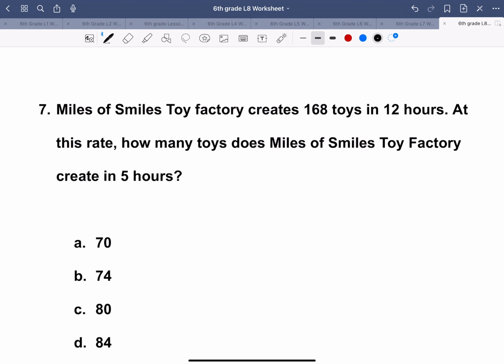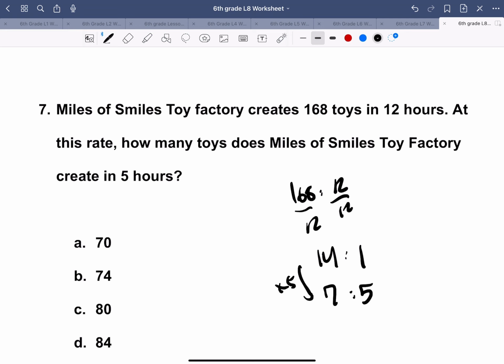Small's Toy Factory creates 168 toys in 12 hours. At this rate, how many toys does Small's Toy Factory create in 5 hours? So 168 to 12, we divide 12 on both sides. Dividing on 12 on both sides will actually get us 14 on here and 1 on here. And since we want the hours to be 5, we multiply this by 5 to get 70. And 70 is our answer, which is A.